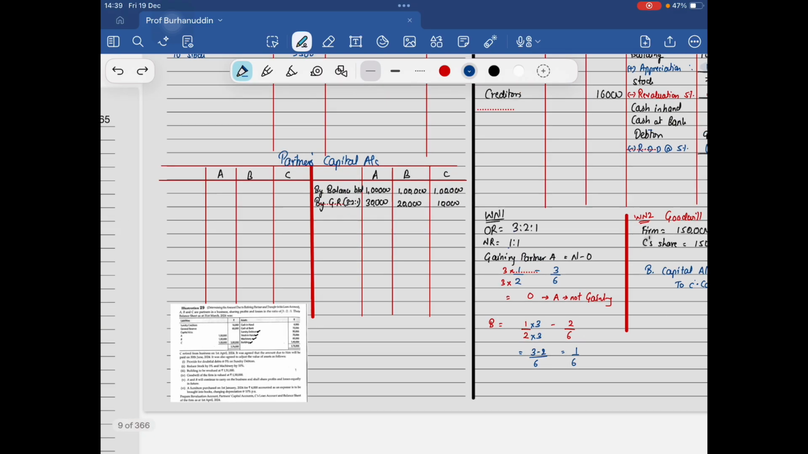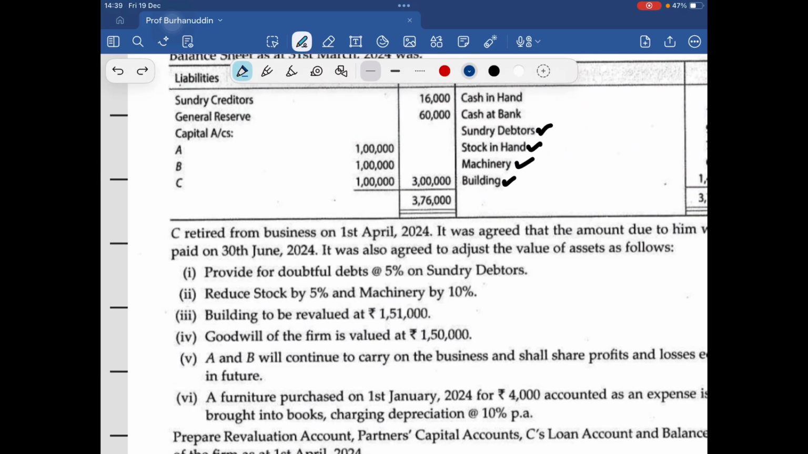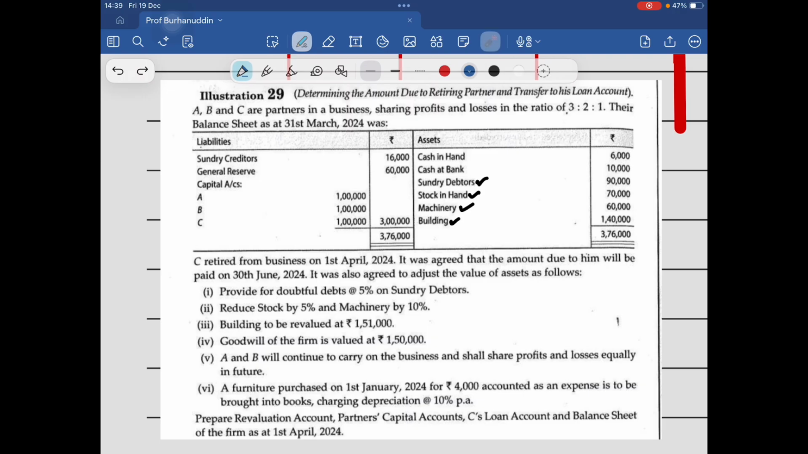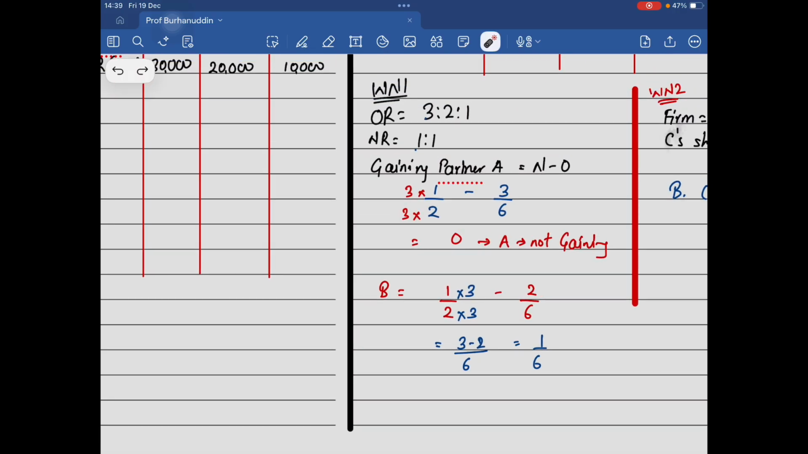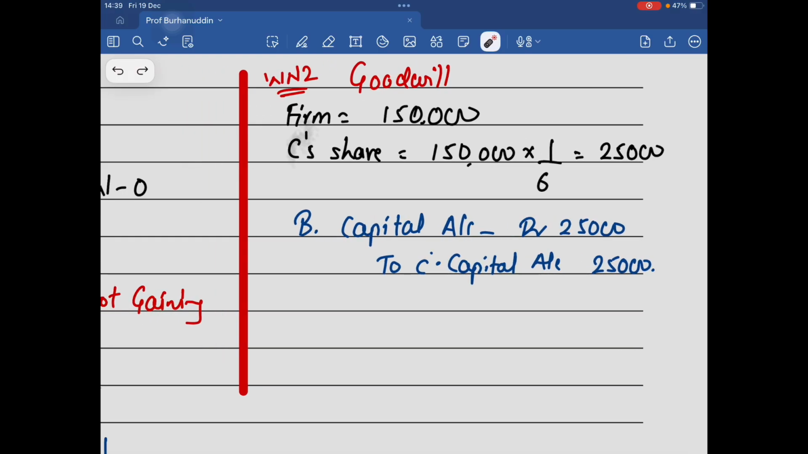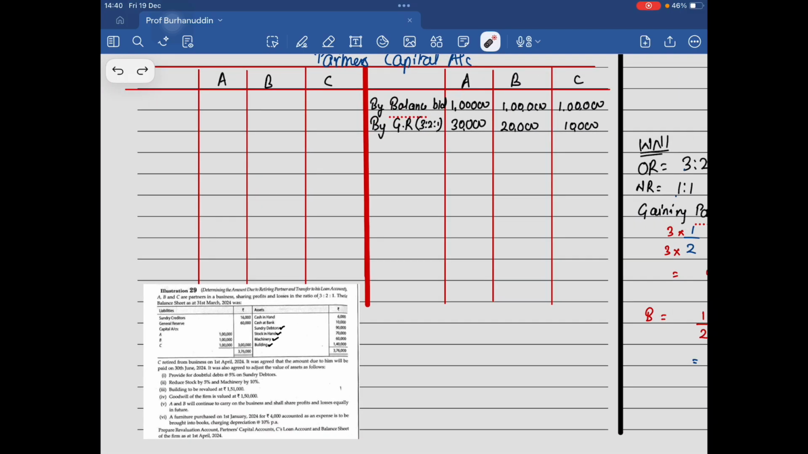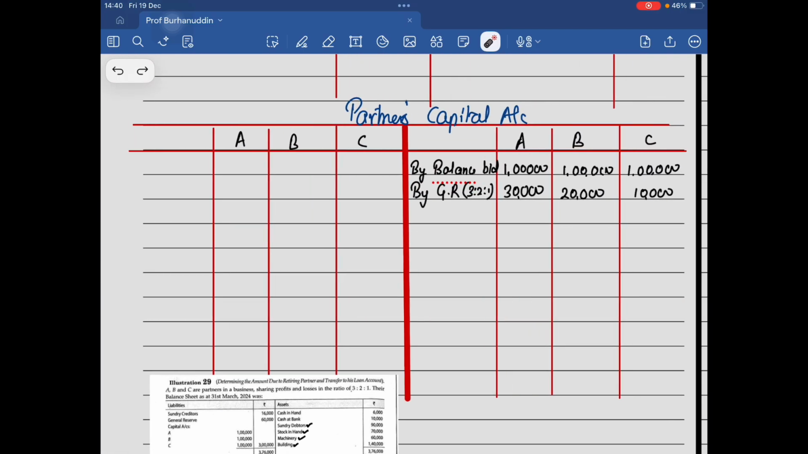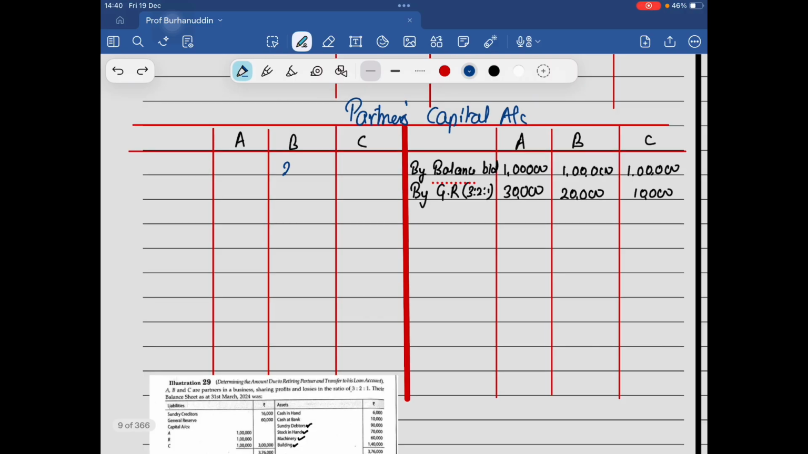So, the next one. Goodwill is taken as 1,50,000. We have a working note for goodwill. Here it is. So that is B's capital account debit to C's capital 25,000. So B is debited, right? So 25,000 over here, and C is credited. So 25,000 over here. Correct?